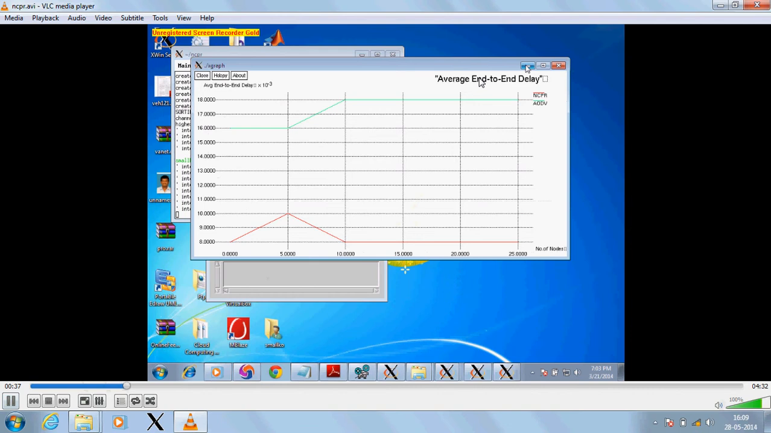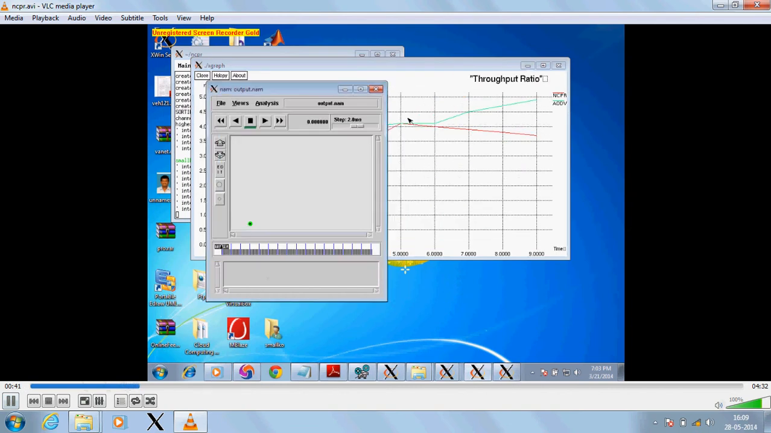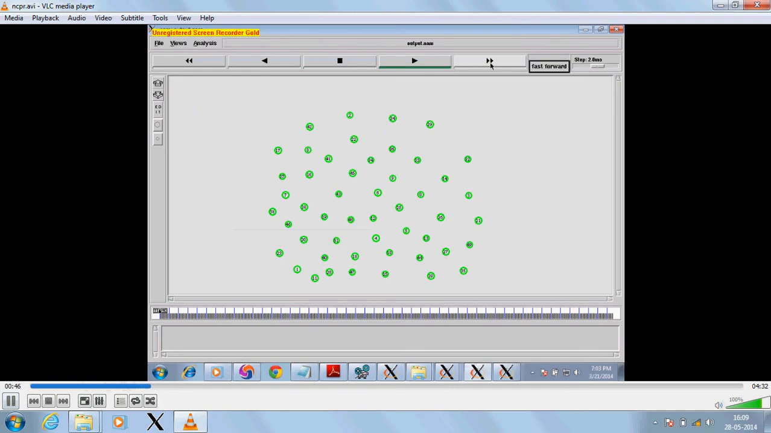Here now, in this NAM window, the nodes have been created, and two source nodes and two destination nodes have been determined. Here the transmission takes place between the source and the destination. So when there are any drops or any missing packets, a new path will be determined.